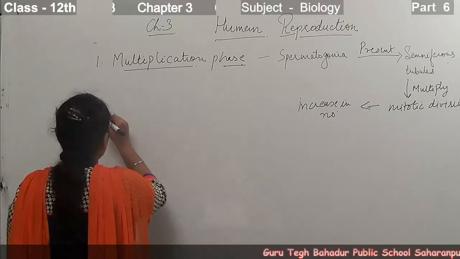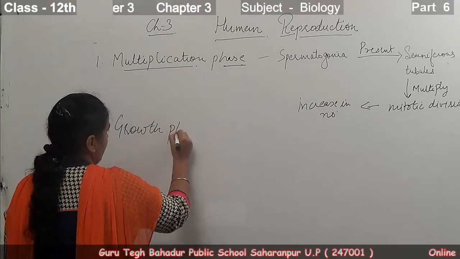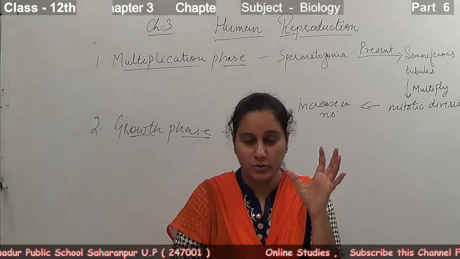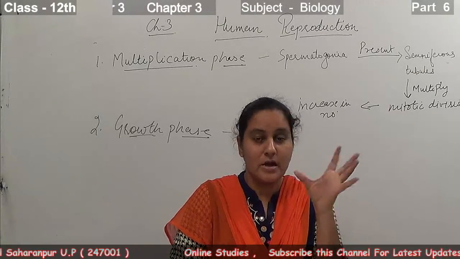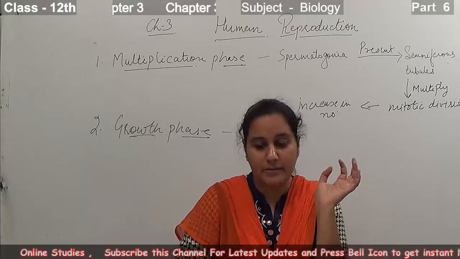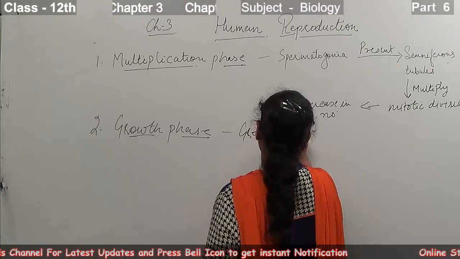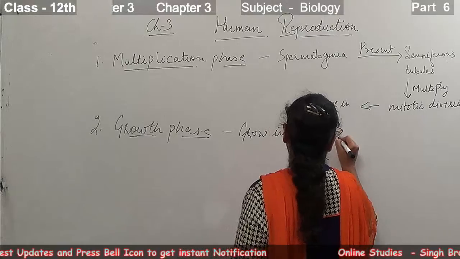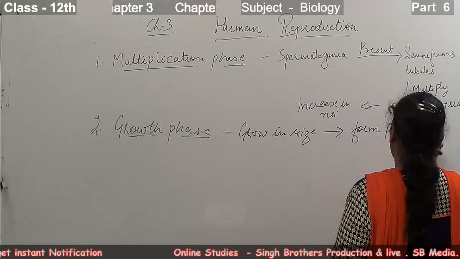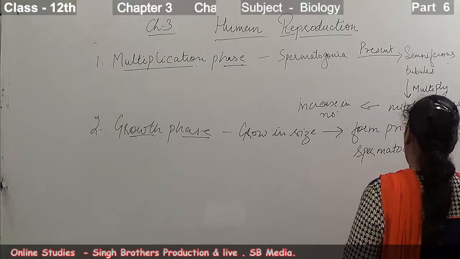Then the second phase comes, that is the growth phase. In this phase, the spermatogonia grow and increase in size, and they form the primary spermatocytes.